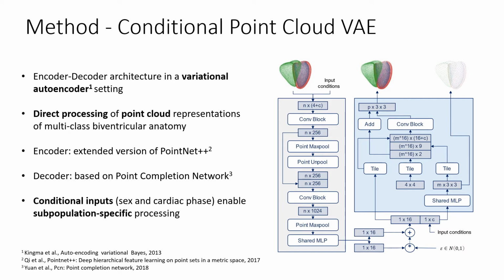The encoder is an extended version of the PointNet++ architecture, while the decoder expands the point completion network to our multi-class high-dimensional setting. The network outputs both a coarse, low-density point cloud to represent the biventricular anatomy on a global scale, and a dense output point cloud to capture the anatomy on both a local and global scale. Conditional inputs such as sex and cardiac phase are introduced into both the encoder and decoder part of the network to enable subpopulation-specific processing.